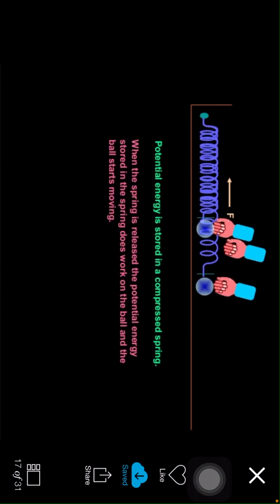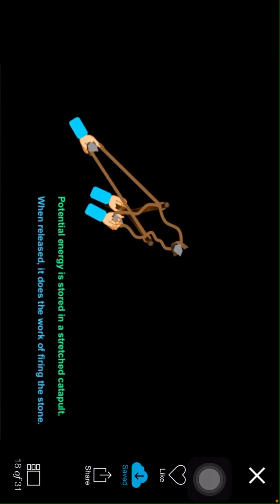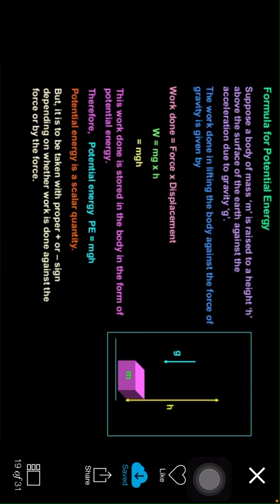So potential energy is stored in a compressed spring. So children, these are the examples for potential energy. When the spring is released, the potential energy stored in the spring does work on the ball and the ball starts moving. Potential energy is stored in a stretched catapult. When released, it does the work of firing the stone.